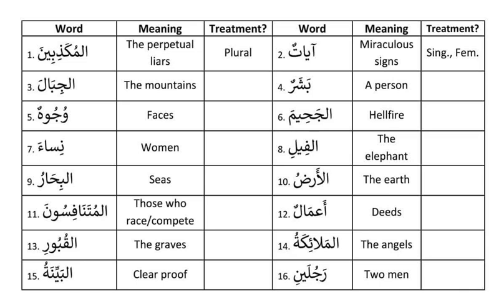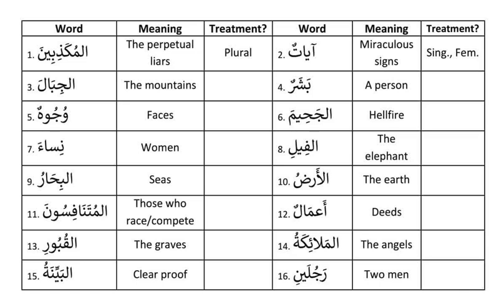Simple. Number two, ayatun. Ayatun is ending with an un sound. So if something is ending with un or in, you need to check the meaning. If the ending is an un or in sound and the meaning is plural, then it's a broken plural. Simple. Then you need to check whether it is human or non-human. If it is non-human, simply it's a singular feminine. Non-human means it doesn't have a brain, it cannot think. It's a non-human, singular feminine. If it is human, we will see how to treat it in an example.